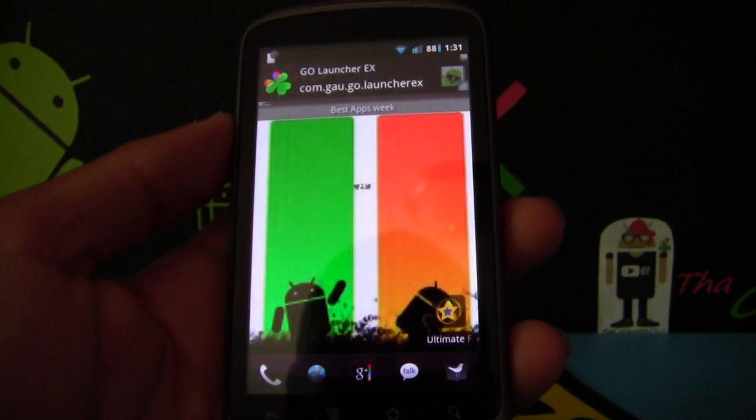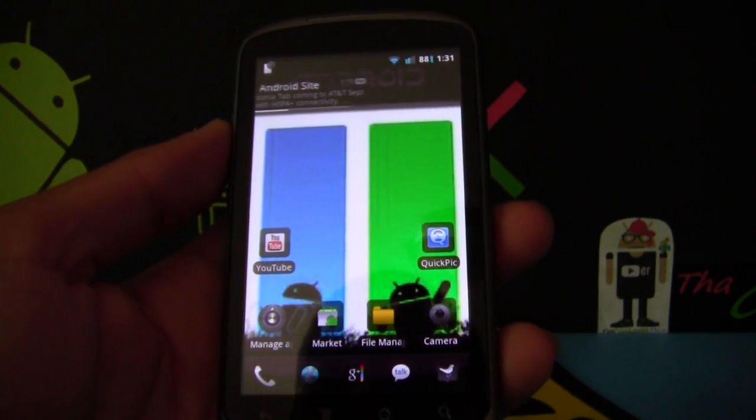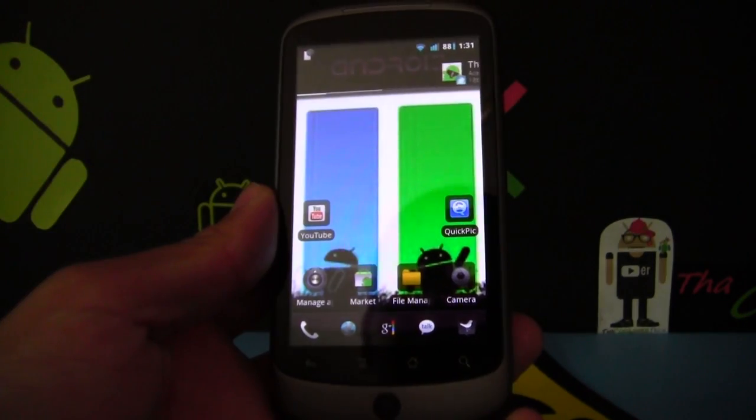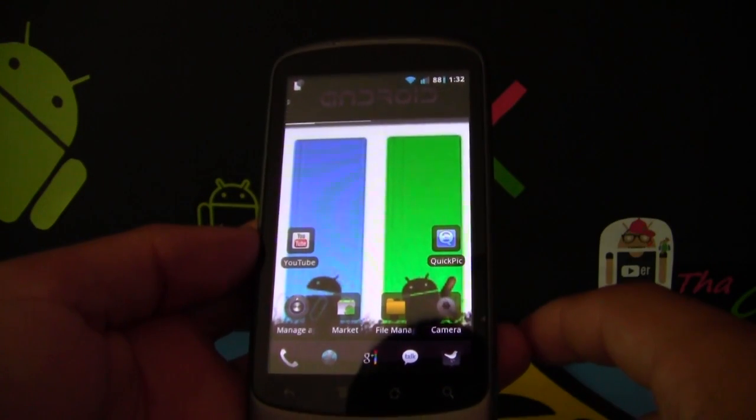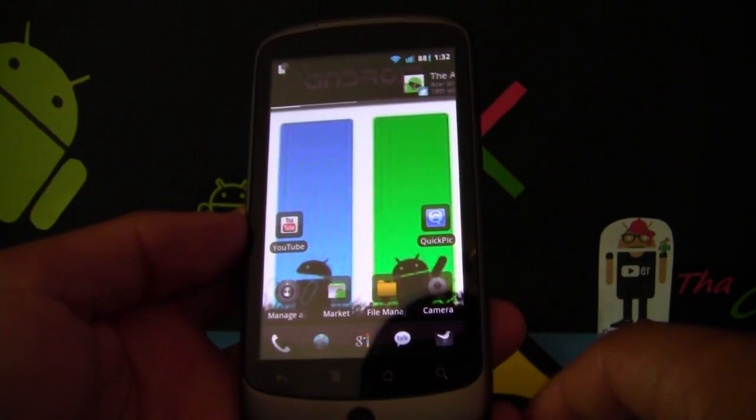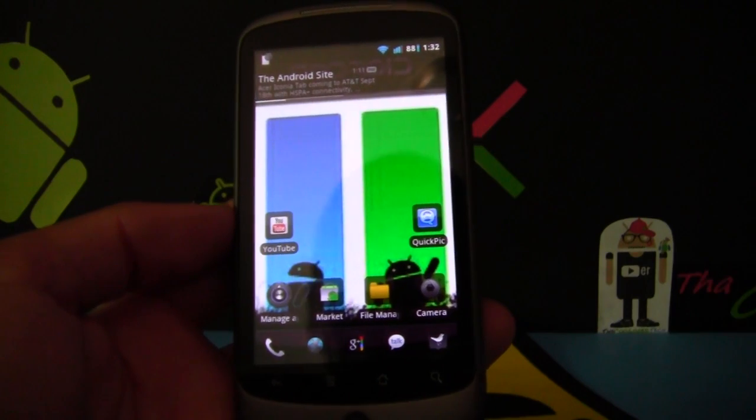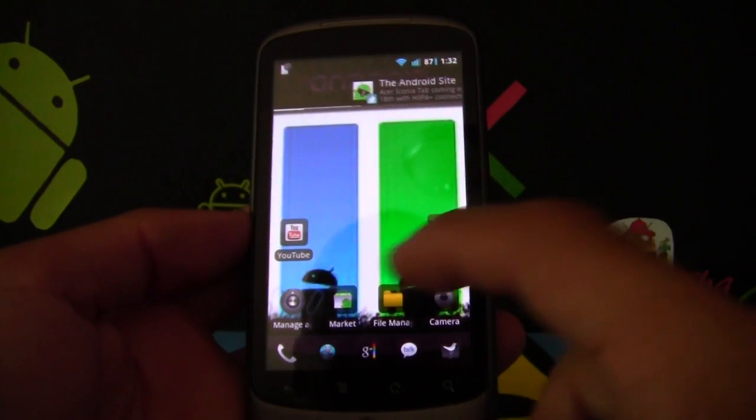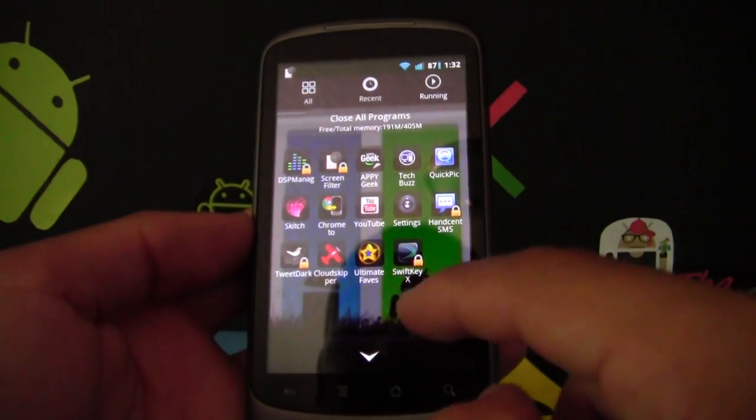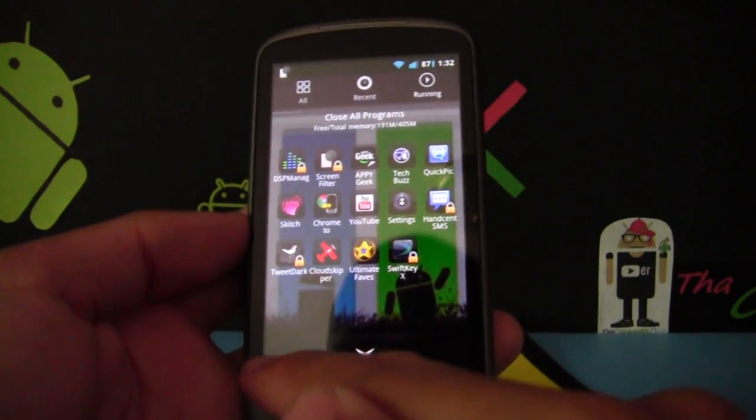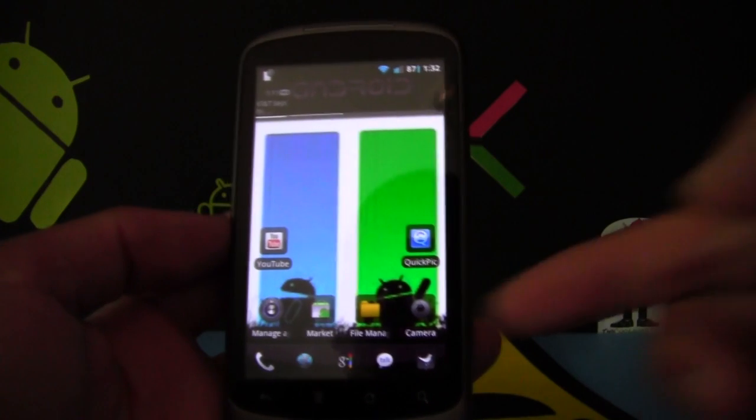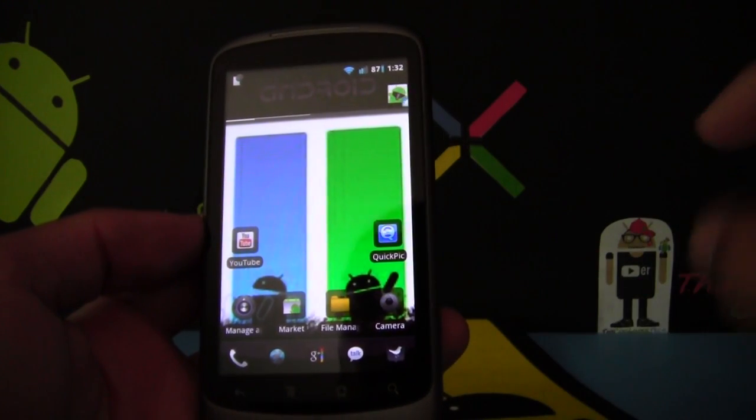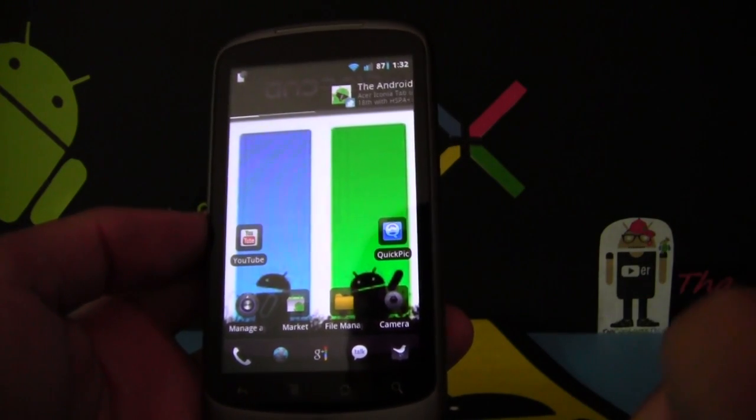Alright guys, if you haven't noticed, I am running Go Launcher EX as my home screen. I loved ADW for almost 2 years, and Go Launcher just all of a sudden came up and impressed me, and I had to switch. I love how fluid they are, their animations, their effects, the themes that you can do with this. There's a video on it. I'm not going to go too much into it. I'll post a link right here letting you guys know where to go check out Go Launcher EX.